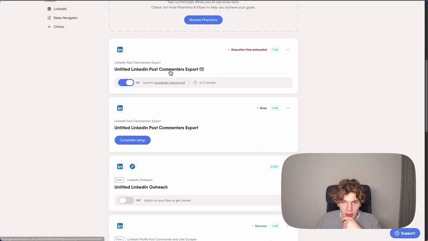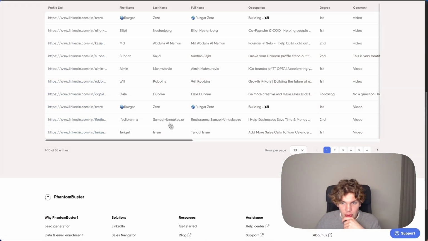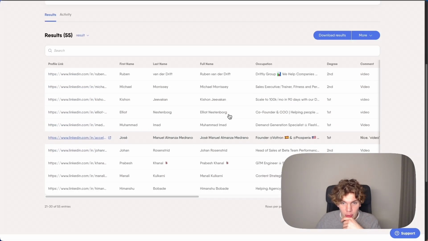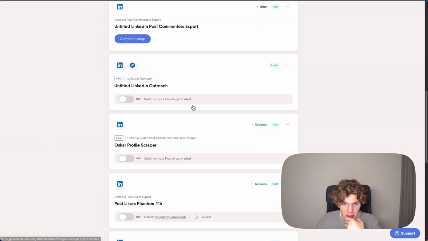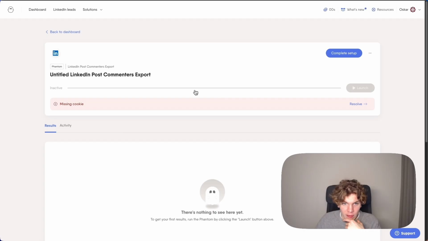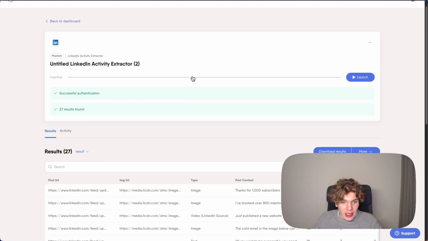Here I have one, for example, that scraped people commenting on a certain post. And this is for my post. So you can see here it scraped 55 people. We can go back. We can see if we have other here. This one here, for example, again, let's take this one. Here we have another one, right? So that's how you scrape them.